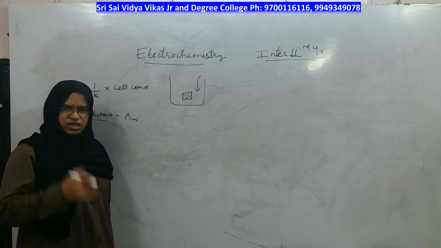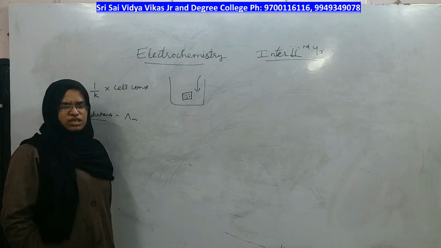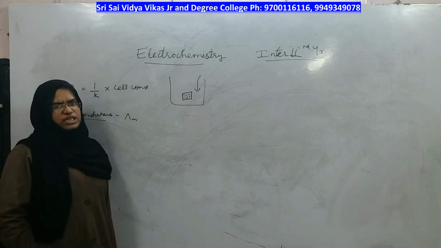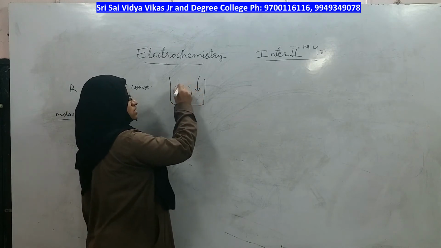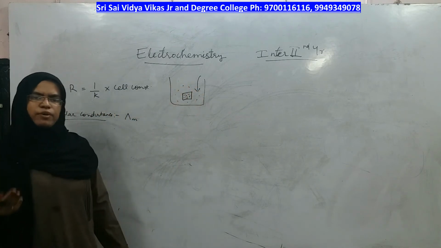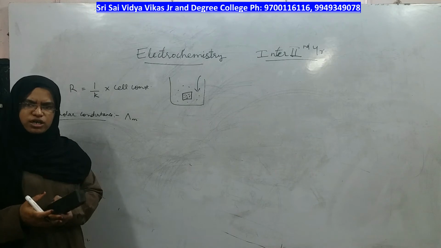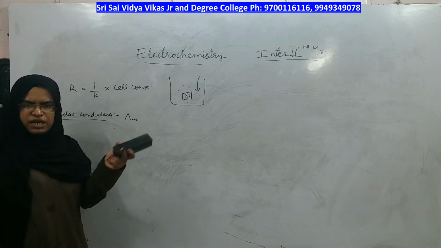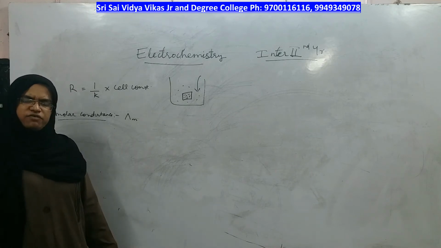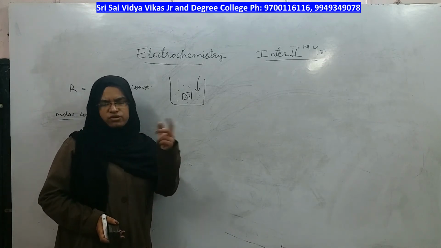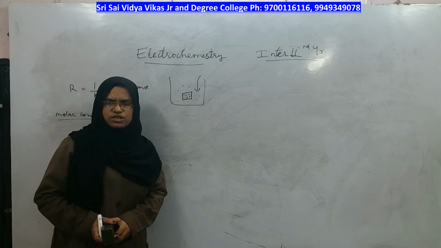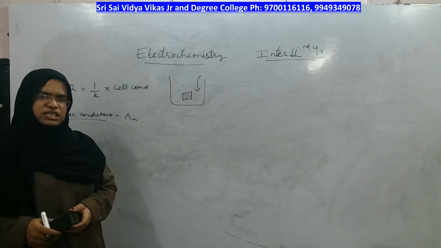By increasing the dilution, the conductivity value decreases, whereas the total number of ions in the solution increases upon dilution. If you add more water, more salt separates into ions. If you add less water, fewer ions are formed.